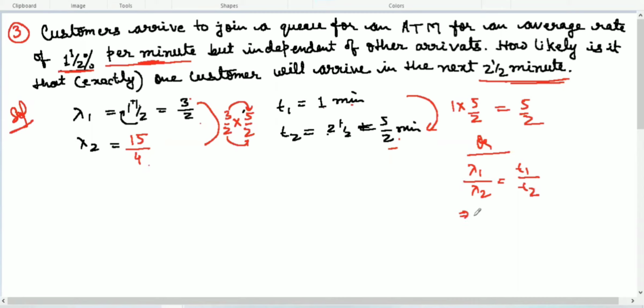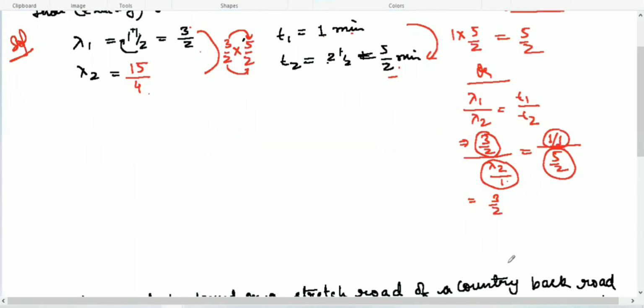Lambda 1 is 3 over 2, over lambda 2, and T1 is 1 over 5 over 2. How to do that? See here, the numerator has a fraction but the denominator doesn't, so make it a fraction: fraction over fraction. On the right-hand side, the denominator has a fraction but the numerator doesn't, so make the numerator a fraction.